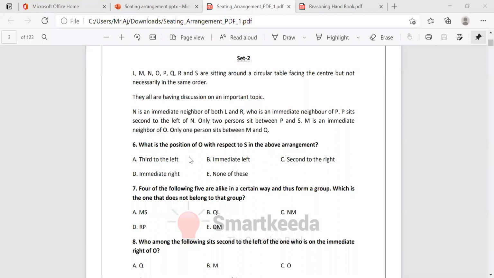L, M, N, O, P, Q, R, and S are sitting around a circular table facing the center, but not necessarily in the same order. Okay, as usual, they all are having a discussion on an important topic. N is an immediate neighbor of both L and R. Who is an immediate neighbor of P? P sits second to the left of N. Only two persons sit between P and S. M is an immediate neighbor of O.